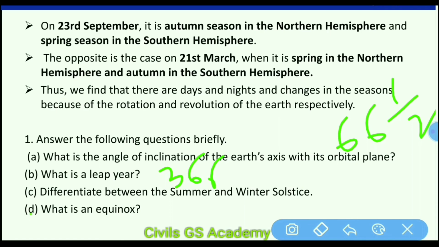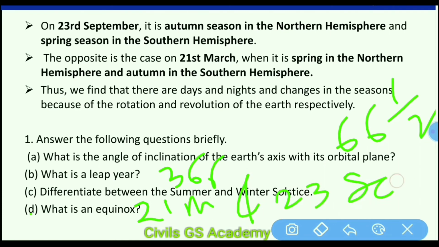Equinox means days and nights on the whole earth are equal. And what is the date? Can you tell me? Yes, it is 21st March and 23rd September.